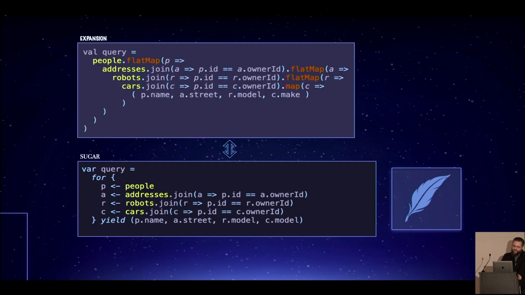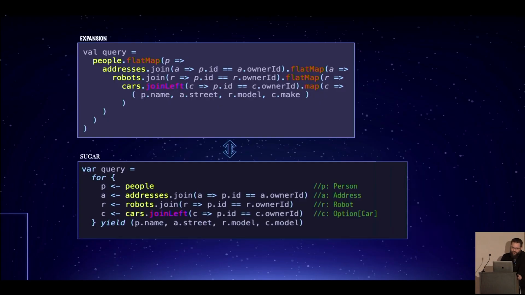We understand what the types there are, and this, of course, leads to Quill. We create joins. Why do we create a special construct for joining? Can't we use just regular conditionals? Oh, we need left joins. We need left joins that are able to have optionality or nullability or whatever you want to call it.